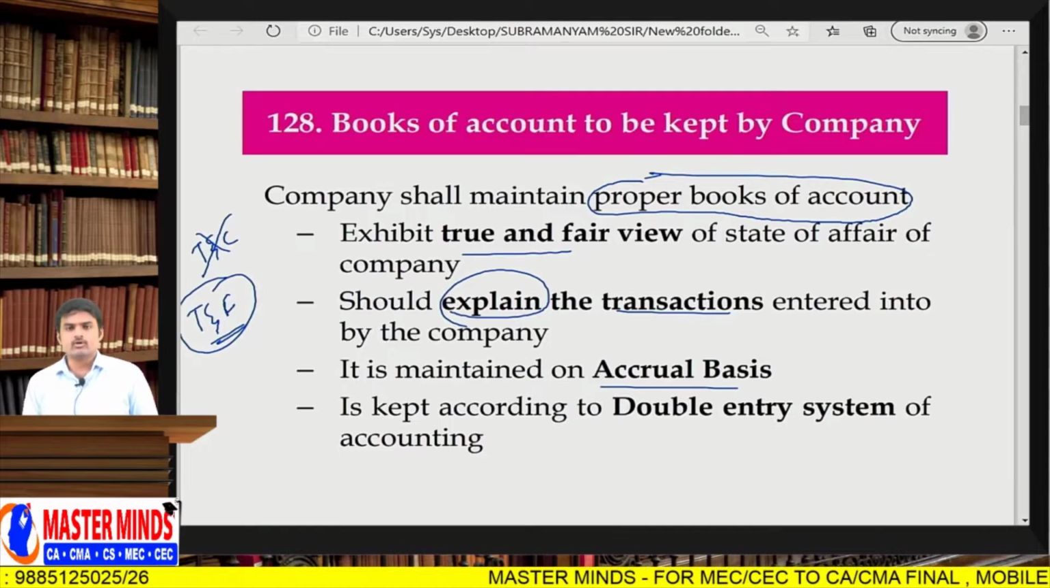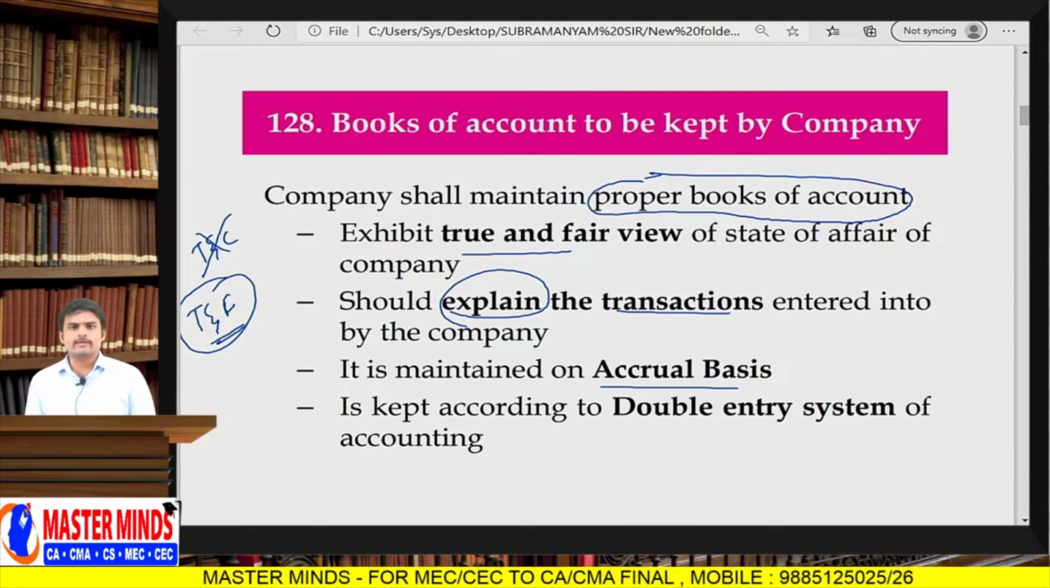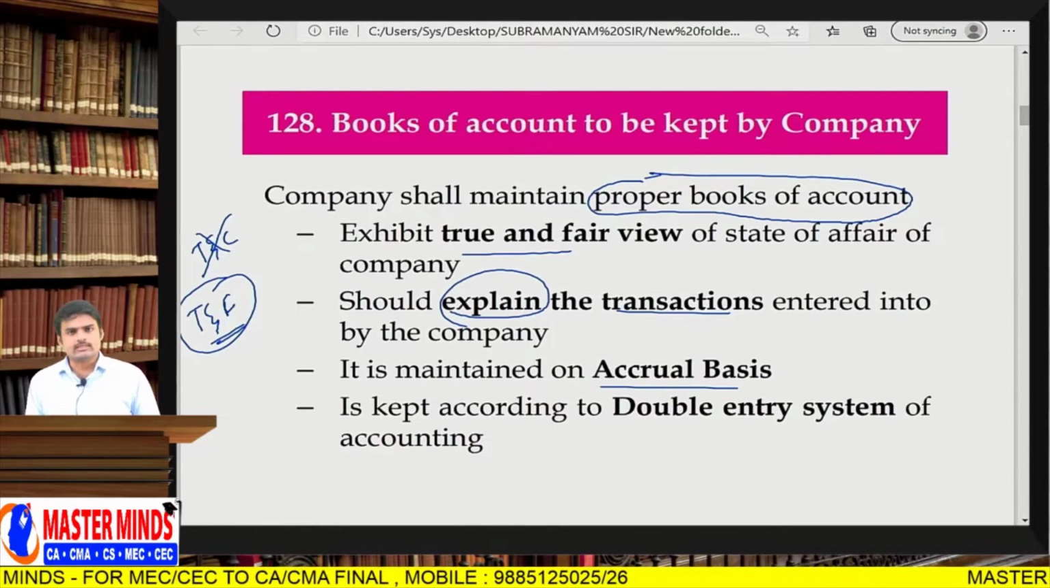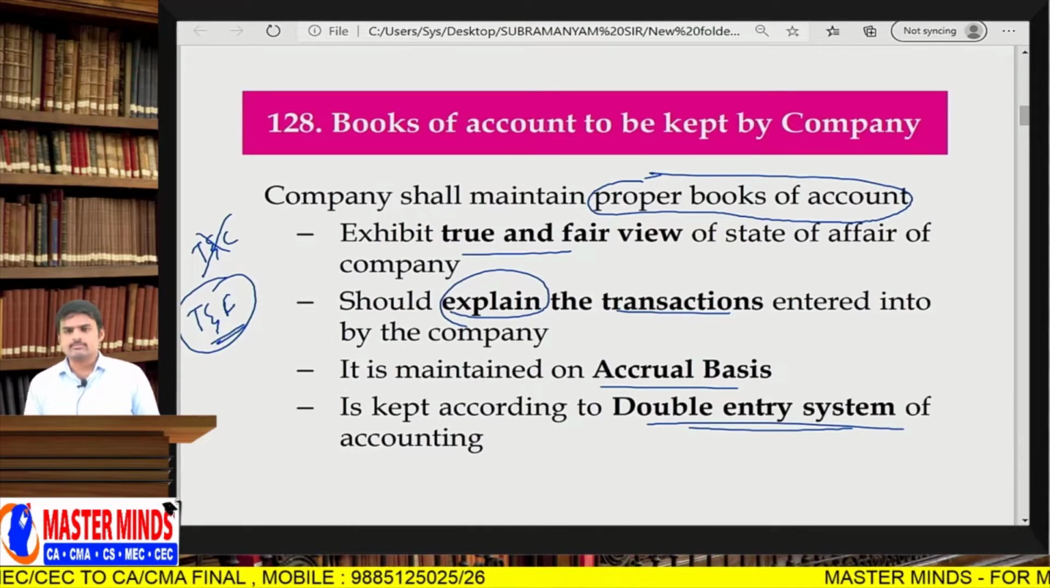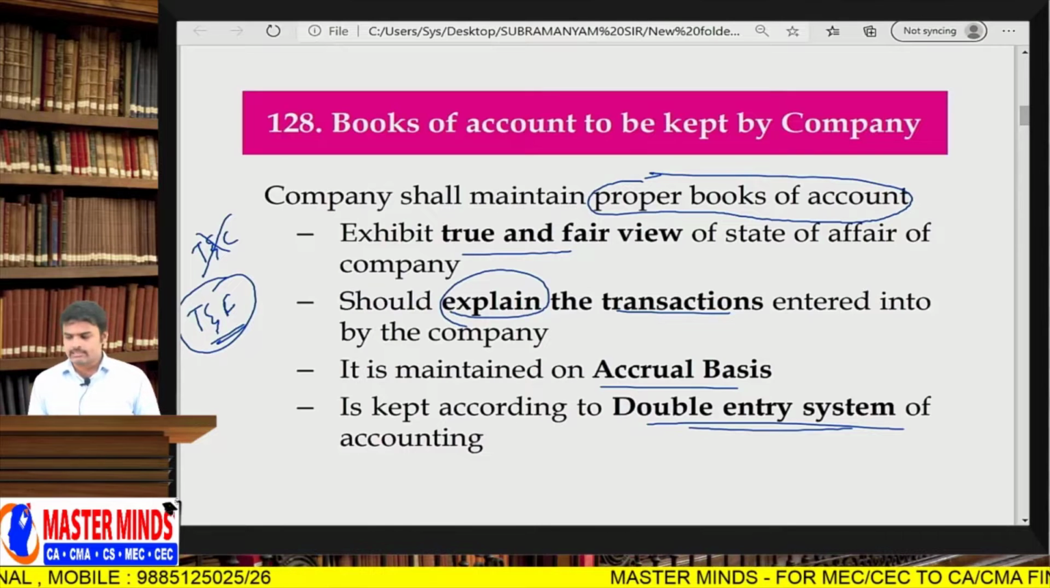Next one, it is maintained on accrual basis. That means you have to record when the amount is accrued. You have to record the expense the moment you incurred it, not at the time of payment. Once the expenditure is incurred, you have to record it. Once the sale or income is done, you have to record that income. So realization is immaterial. And books of accounts should be kept in a double entry system. That means you have to record both aspects of the transaction. In a transaction, there will be a debit aspect as well as a credit aspect, so both are to be recorded. Is it clear?